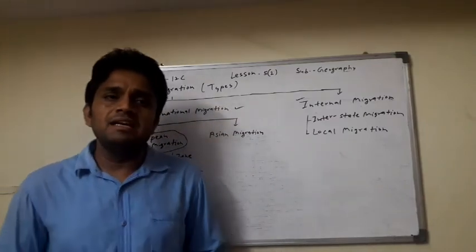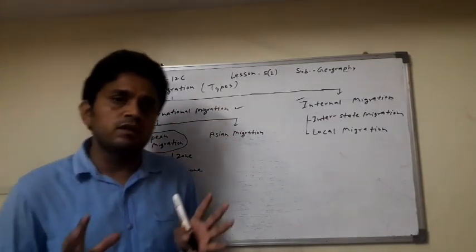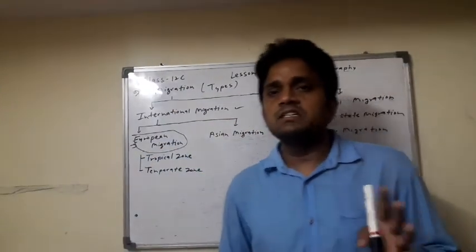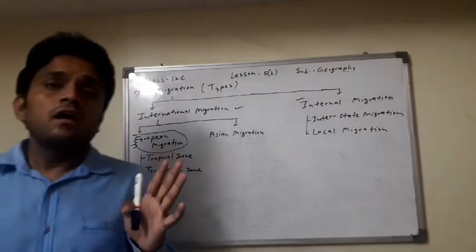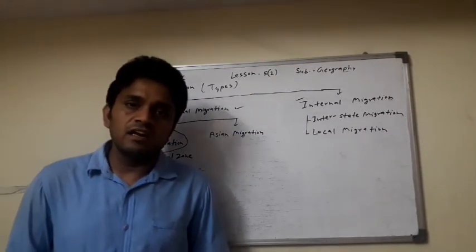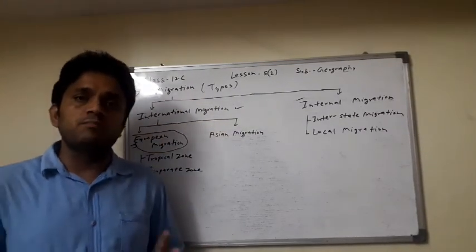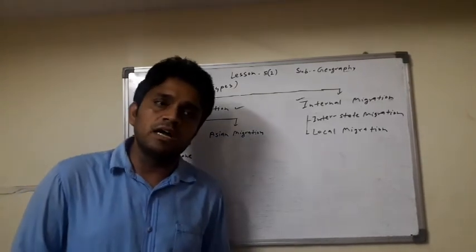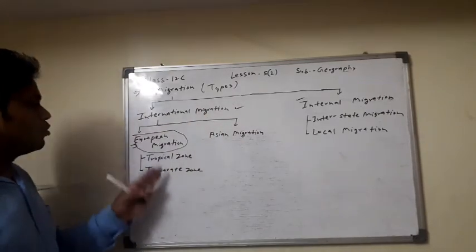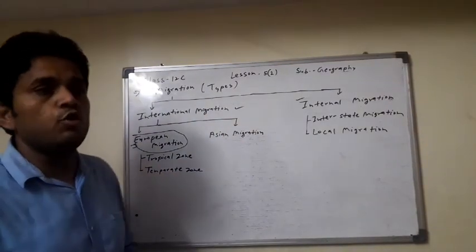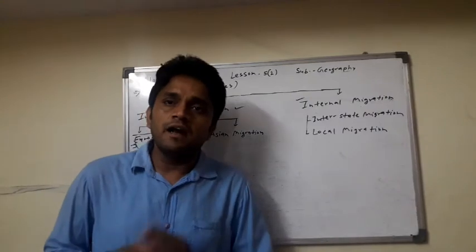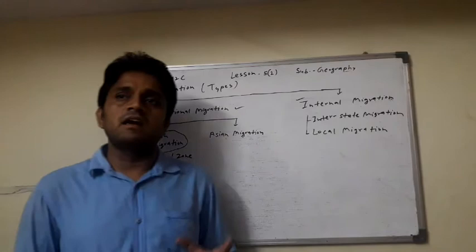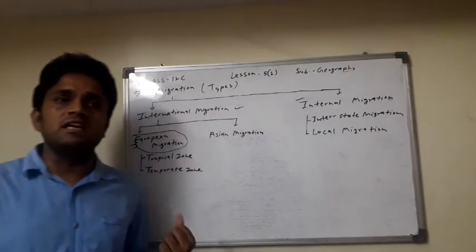There are many reasons why the world's population migrates from one place to another. These reasons are economic, cultural, social, religious, political, and many more. Now, European migration: European people also settle in other places and other countries. What is the main reason European people settle in other countries? The lack of resources in the European countries.